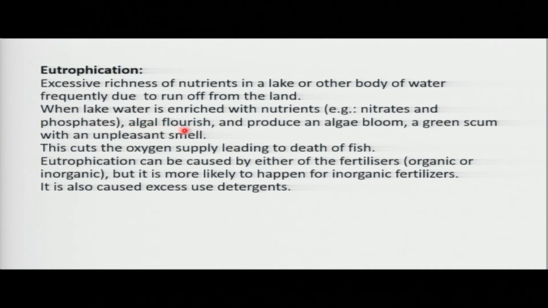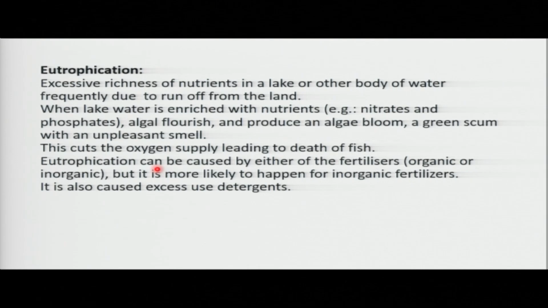And this algal flourish produces what we call the algae bloom. And this algae bloom normally causes bad smell. It cuts off the oxygen supply, which will cause the death of fish.